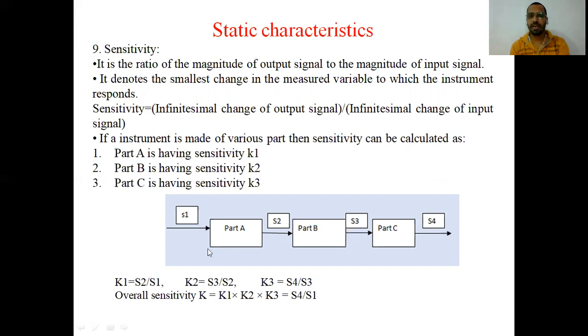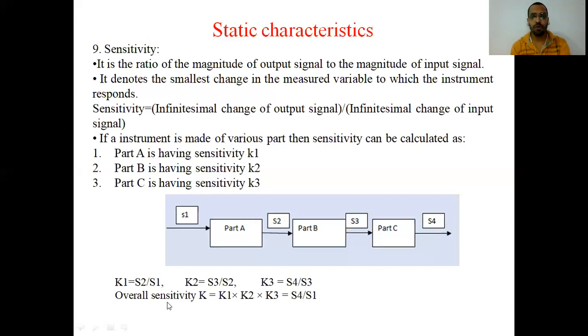For calculating it, as I have already told you, it is the change of output signal divided by the change of input signal. So for part A, K1 equals S2 divided by S1, K2 is S3 divided by S2, and K3 is S4 divided by S3.